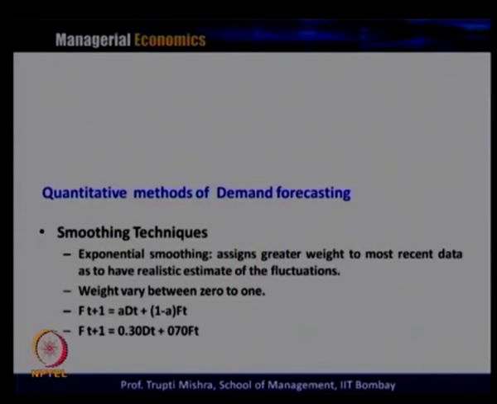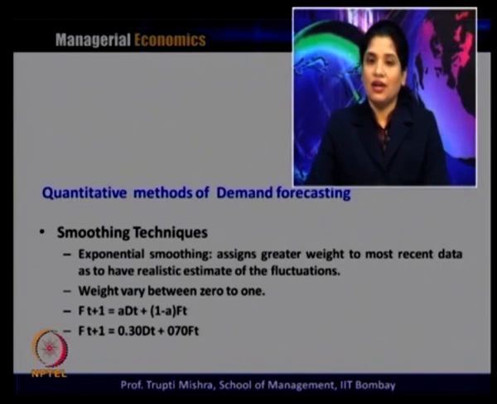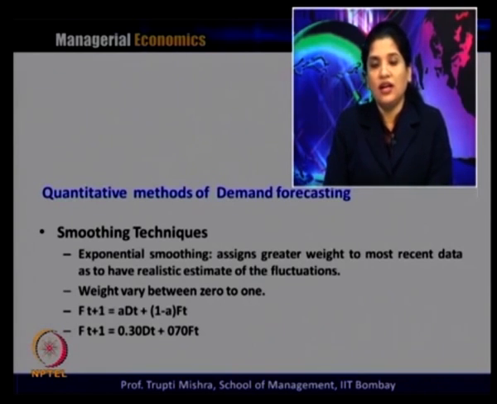Then the third method is exponential smoothing, and in exponential smoothing, generally it assigns a greater weight to the most recent data so as to have a realistic estimate of the fluctuation. This is a further improved, revised form of the weighted smoothing technique.